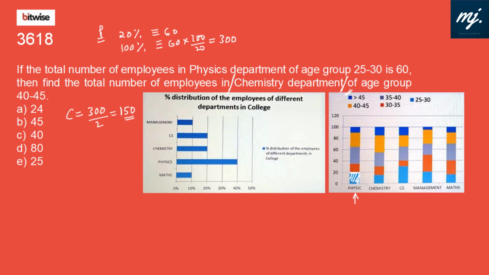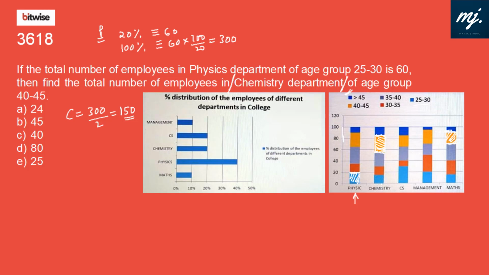Great. Now in this chemistry department, those from age group 40 to 45, that is the second channel we are looking out for. 40 to 45. If this gap is 20%, this has to be 20%. Oh, I'm looking at maths. I need to look at chemistry. Sorry. So 20 and 10, this accounts to 30%.